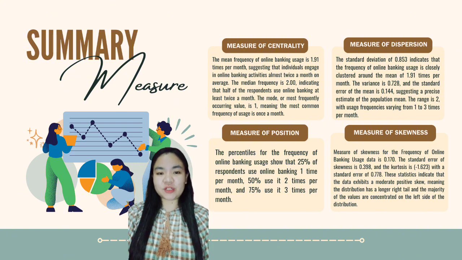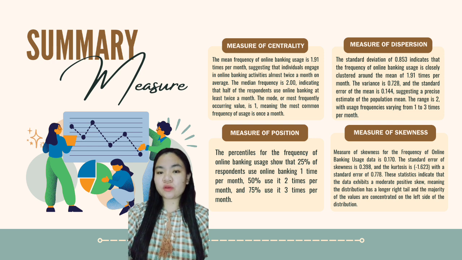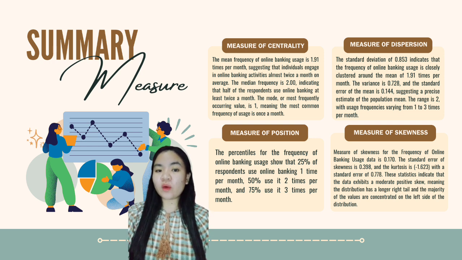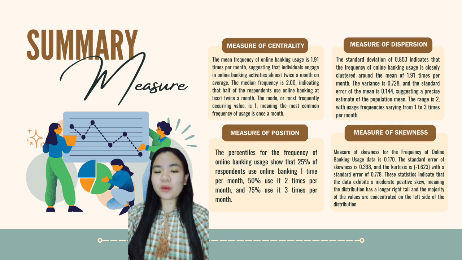Moreover, for the measure of position, the percentiles of frequency of online banking usage show that 35% of respondents use online banking 1 time per month, 15% use it 2 times per month, and 75% use it 3 times per month. And lastly, the measure of skewness for the frequency of online banking usage is 0.170.